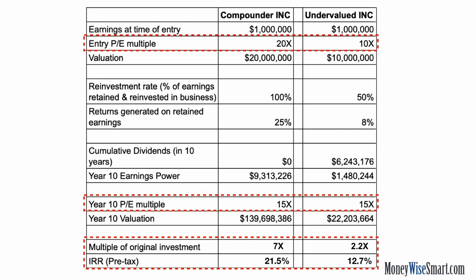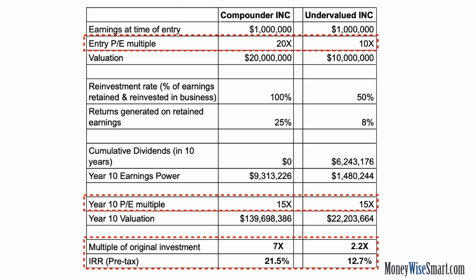Now, let's take the example of two companies. One is called Compounder Inc. and the other is Undervalued Inc. At the time of entry, both these businesses have an earnings power of about $1 million. As an investor, I buy Compounder Inc. at a P/E multiple of 20x, whereas Undervalued Inc., as the name suggests, is available at a very cheap P/E multiple of 10x. So the total valuation of Compounder Inc. is $20 million and the total valuation of Undervalued Inc. is $10 million at the time when I purchased the stock.